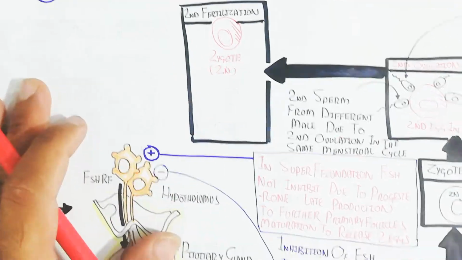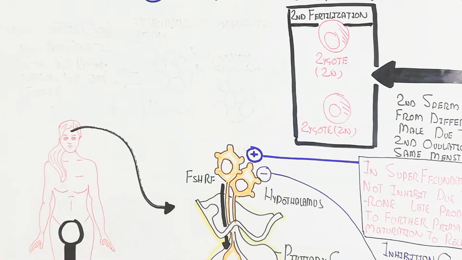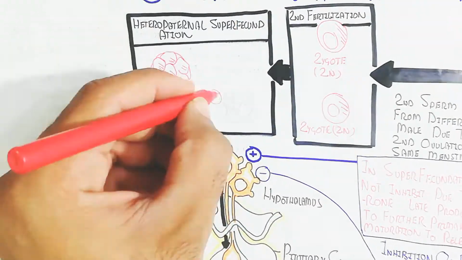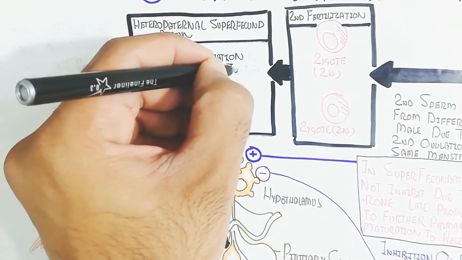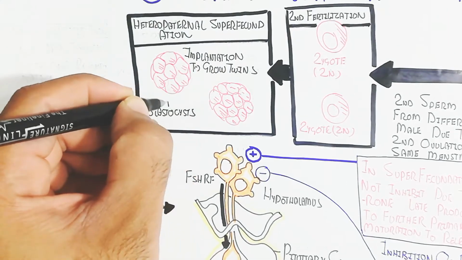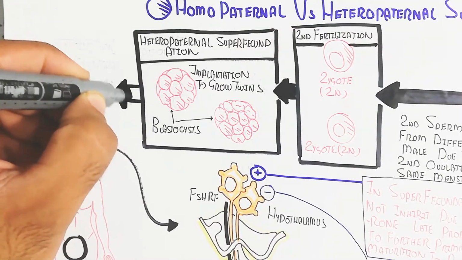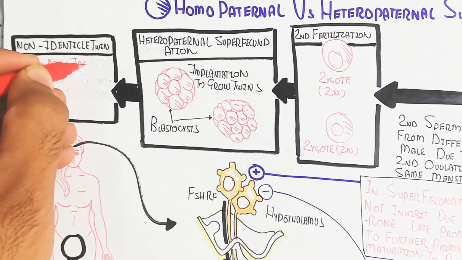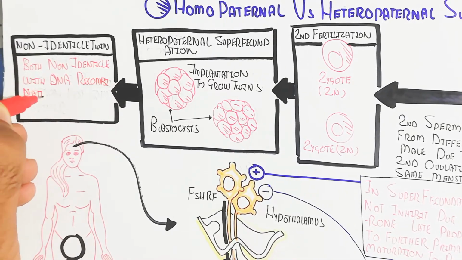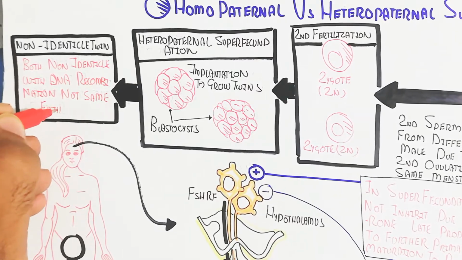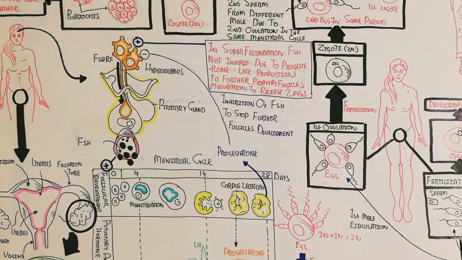In this way, further development of heteropaternal superfecundation leads to implantation and growth of twins. After the blastocyst formation, the blastocoel cavity will be formed, giving an implantable embryo. Each implantable embryo will grow differently, and in this way there will be two placentas. So remember, two placentas are involved and the twins are non-identical. In both non-identical twins, the DNA recombination is not the same, and the father is not the same.